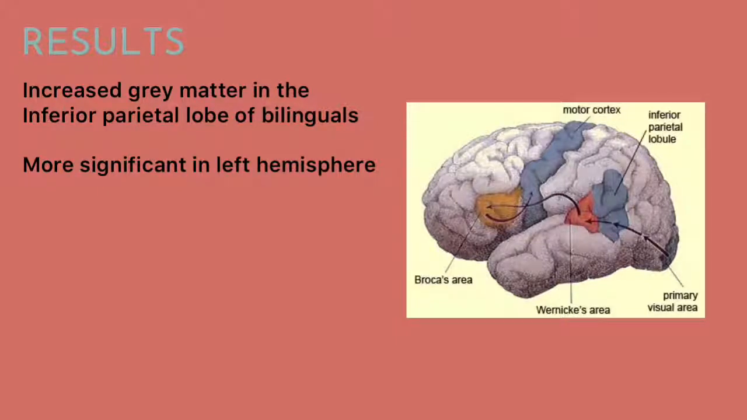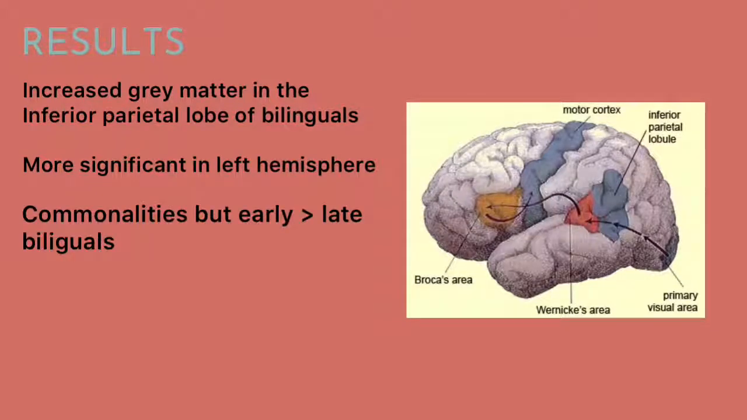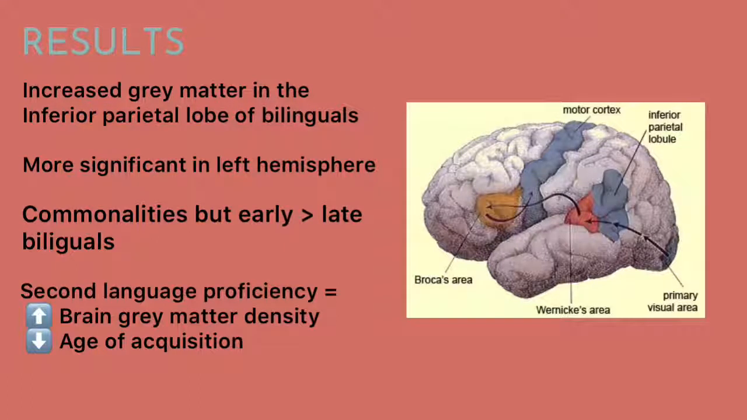Going back to the research and its findings, there were commonalities in the gray matter density of early and late bilinguals, but the effect was greater in early bilinguals. This basically suggests that when comparing the two groups of bilinguals to the monolinguals, there wasn't too large a difference, although there was one that was significant enough. An extension of this research also found that second language proficiency was positively correlated with gray matter density in the same area, but this was then negatively correlated with the age of acquisition.